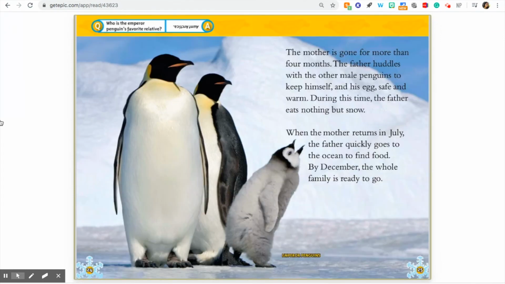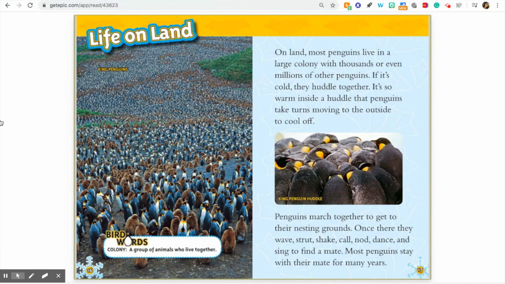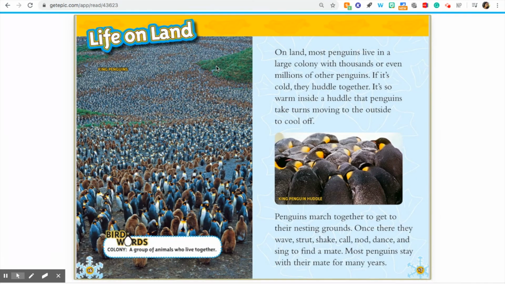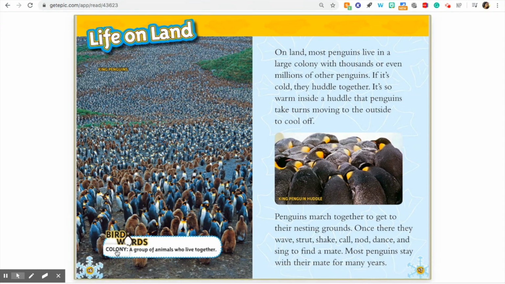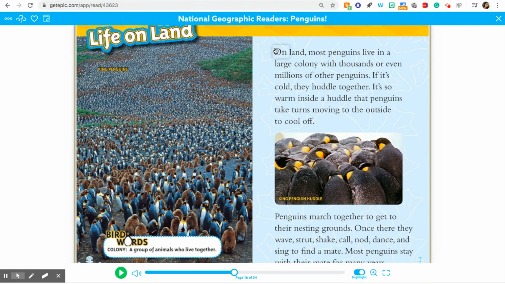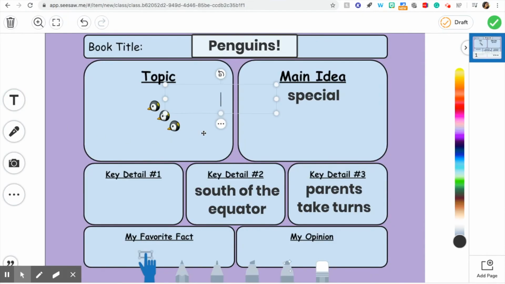Let me see. Go on marches. Wow. I'm going to choose. Oh, this is interesting. So they live in large colonies. A colony is like when they live in a huge group. Oh my goodness, look how many penguins there are there. Here's a key word. Yeah, colony, a group of animals who live together. So that could even be a key detail, that they live in colonies. I'm going to use the word colonies.